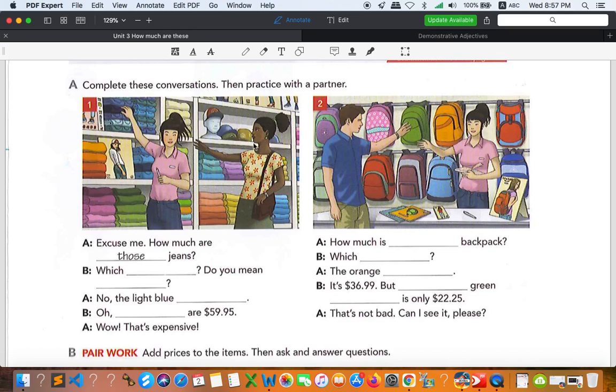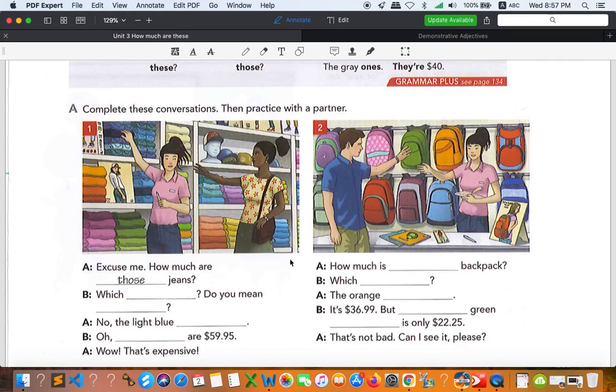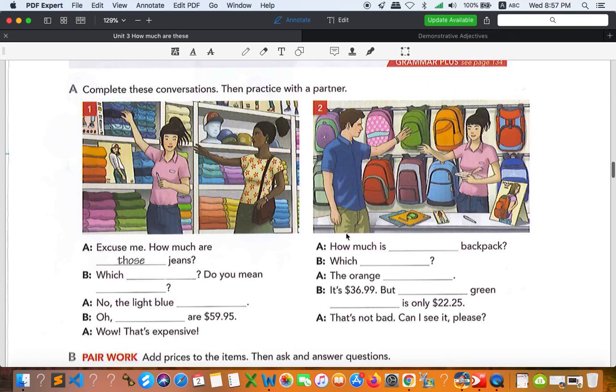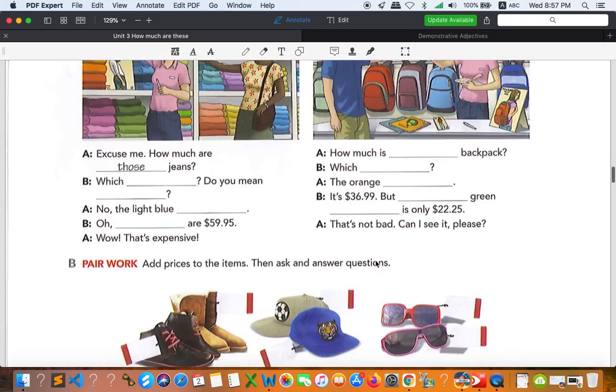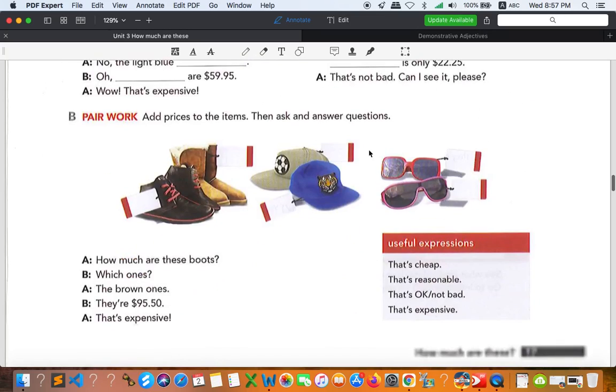You need to take a look at the picture carefully, everyone. If you have the black and white book, you probably cannot see the colors because they also talk about color. But if you watch the video, it doesn't matter, you can see the color from the video, because I use the color one so that you don't have any problems identifying the color. So this is your exercise. Once you finish this, you can take a look at some items right here, just to get to know the words, that's it.